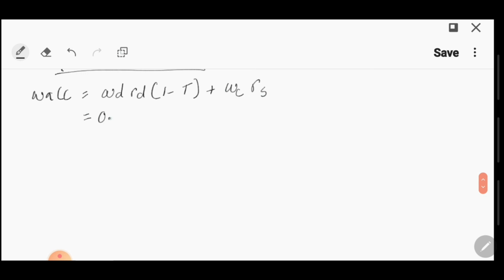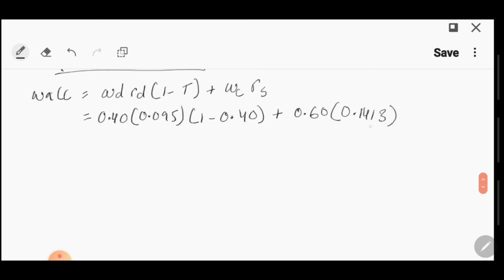So now the debt weightage is 40%. The debt cost is 9.5%. Tax rate was still the same. So this is plus WE, the weight for equity is 0.6 and the cost of equity at this point is 14.13%. So the new WACC is 10.758%.